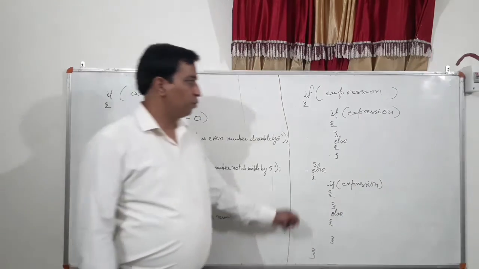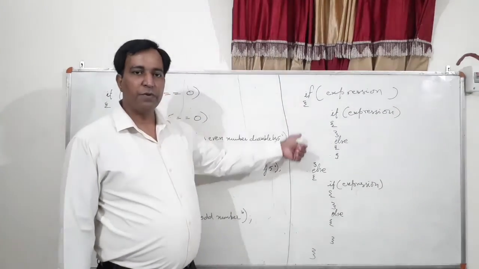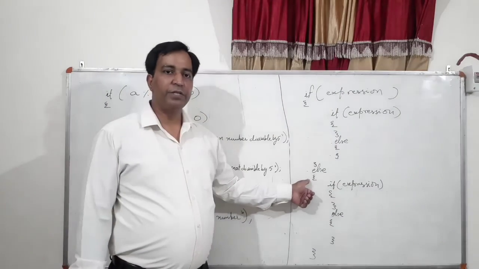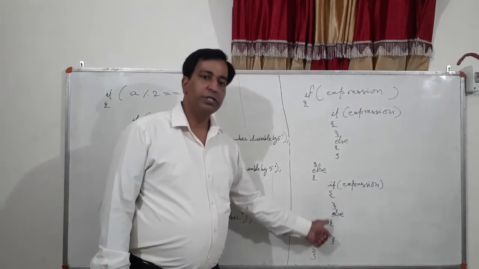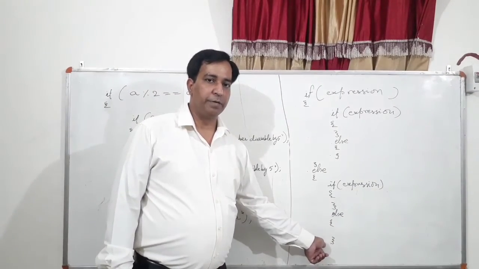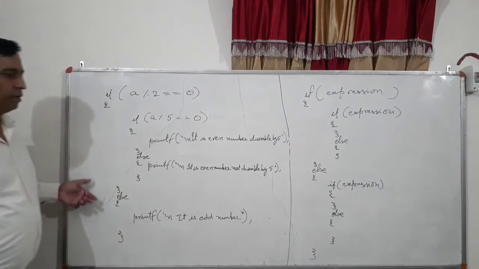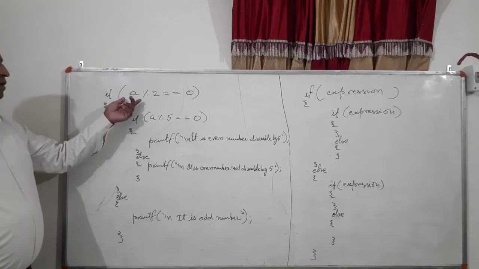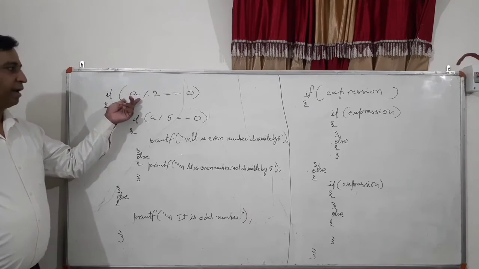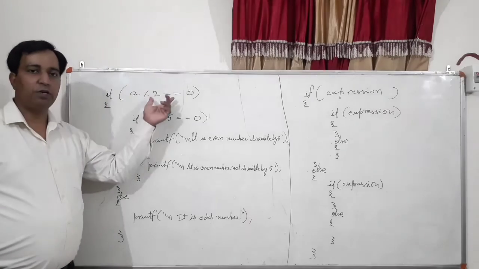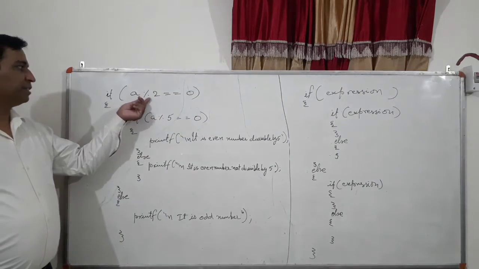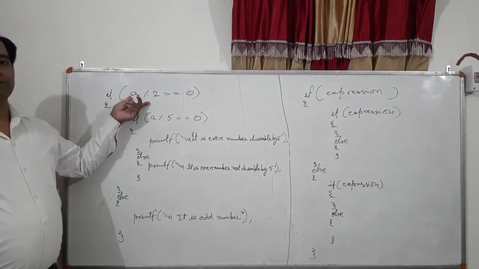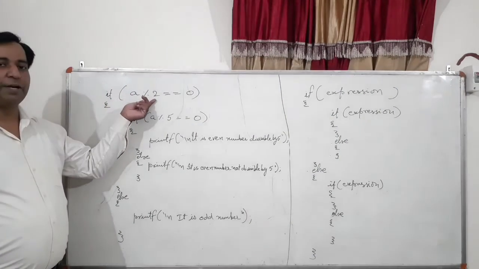right? Whatever you have started within the body of if will get closed inside only, and whatever you have started within the body of else will get closed inside the body of else segment only. Let's have a look. For example, I have taken a variable a and I'm checking the divisibility by 2, right? I have written a % 2 is equal to 0. Now what I'm checking here is whether a is divisible by 2 or not.